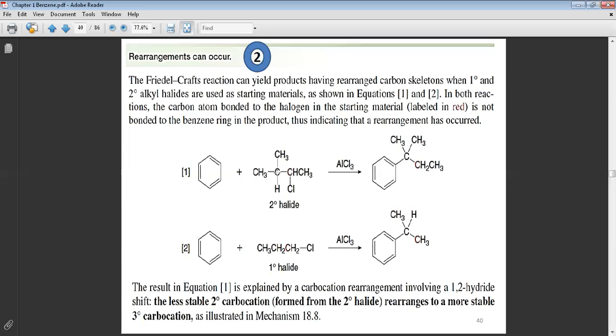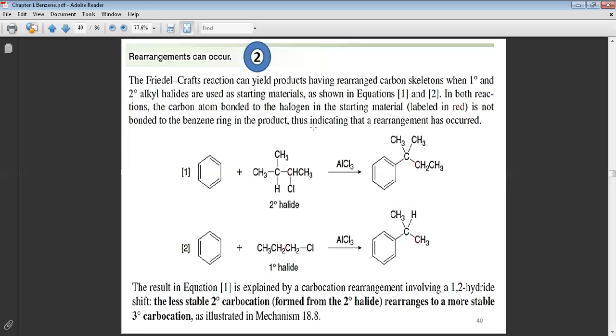How? Because of the rearrangement. I will give you the rearrangement, no problem. In the exam, the correct product is this.